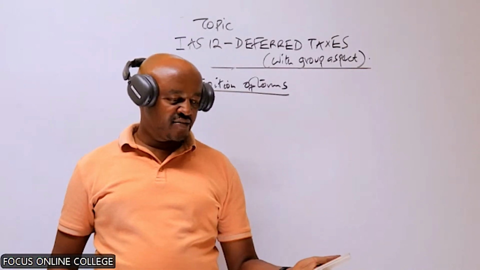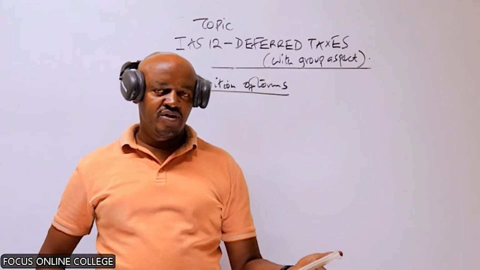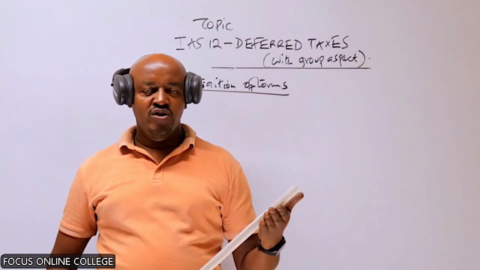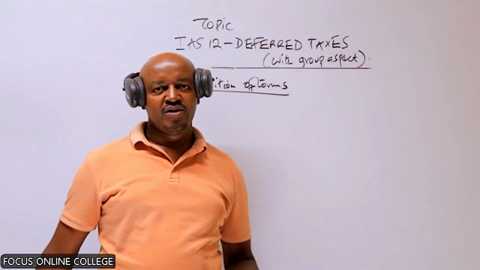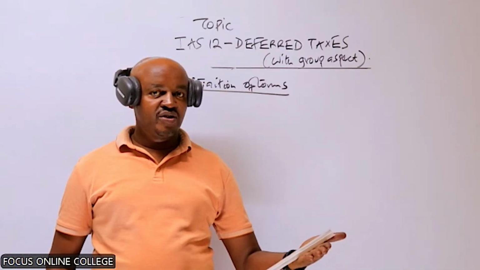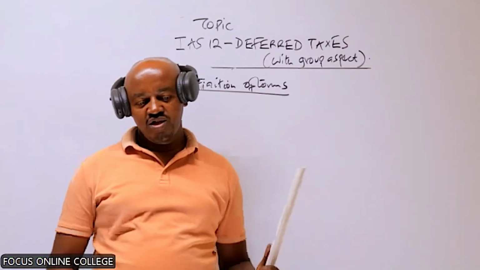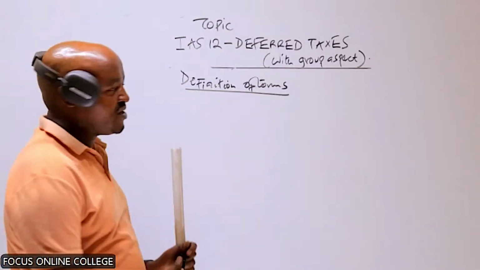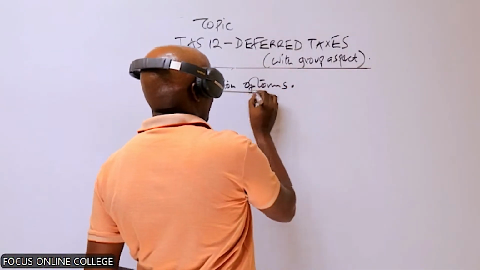You have incurred an expense in the year 2024 as a company. You use that in the computation of accounting profit in the year 2024, but you will only use it in the computation of taxable profit, maybe in the year 2026. The accounting profit and taxable profit will be different in 2024, and also in 2026, the two profits will be what? Will be different. That difference, we refer to it as the timing difference, and that is the difference which gives rise to the deferred tax.